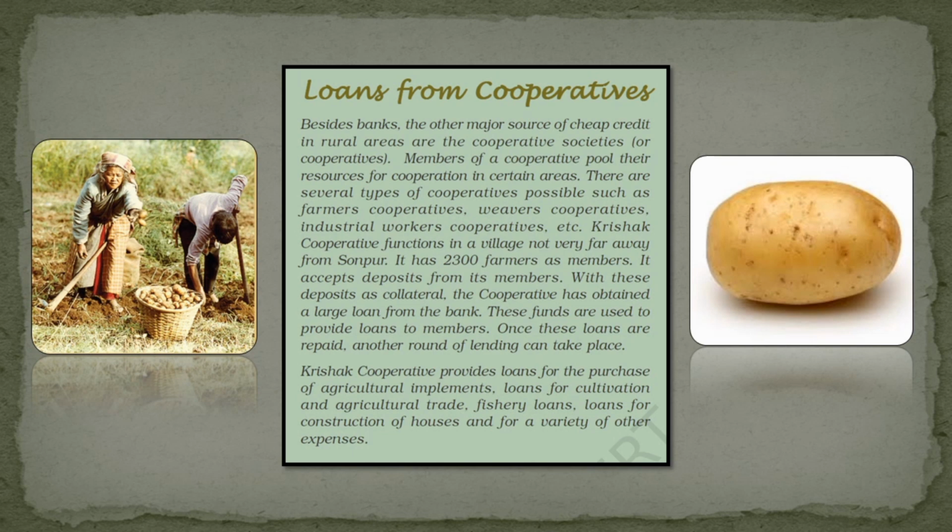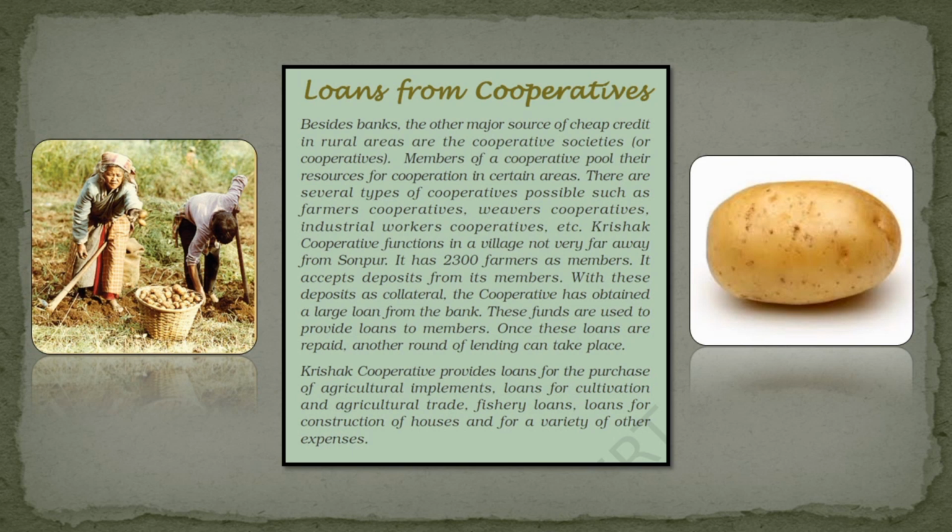Then the cooperative obtains a large loan from the bank. The loan amount received from the bank is used as funds to provide loans to the other members who have deposited the money. Once the members repay the loans, the amount is repaid to the bank, and a fresh loan is taken from the bank. So this procedure goes hand in hand with the members and with the bank. Here is an example of a Krashak cooperative functioning in a village which is not very far from Sonpur.